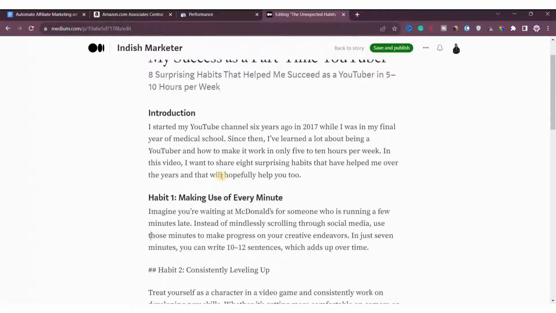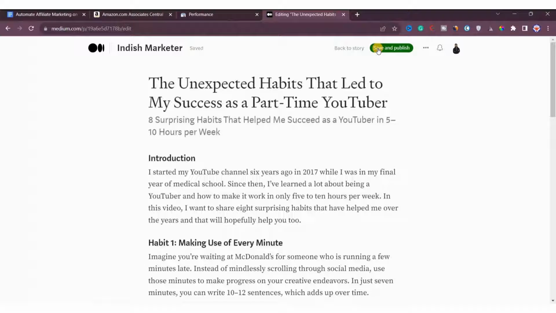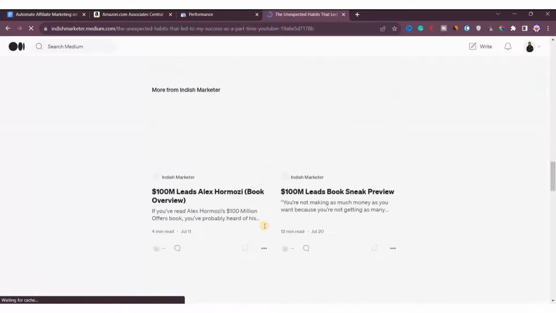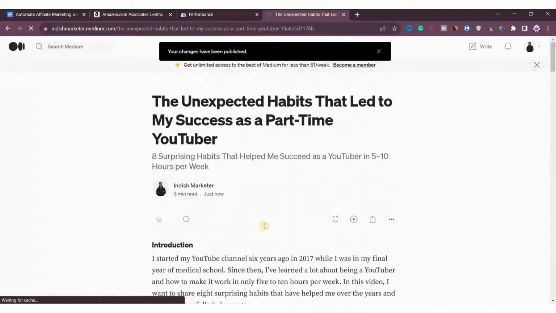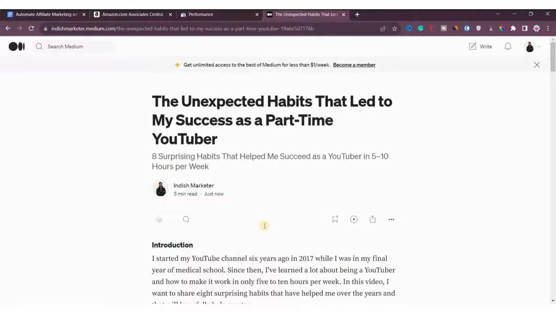And when you are done, you can simply click on publish, and click on save and publish to publish the post. And you can also add images. That's how it will give some good looks to your blog post. Now you have seen the magic.